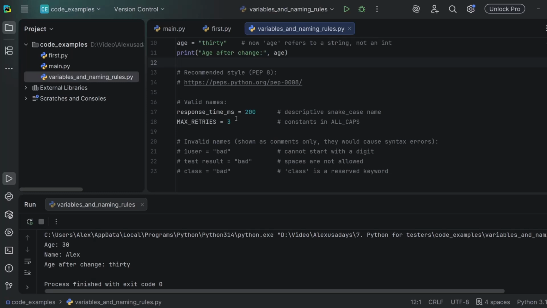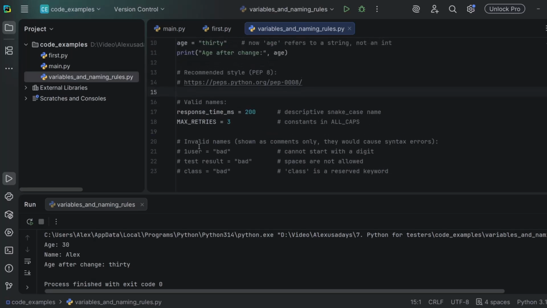If you have a long descriptive name, you just put an underscore in between words. So response_time_milliseconds equals 200. So it's a descriptive snake case name. And then if you have a constant value that will never change, you have it all caps, but still you use underscores for spaces. So like MAX_RETRIES is equal to 3.